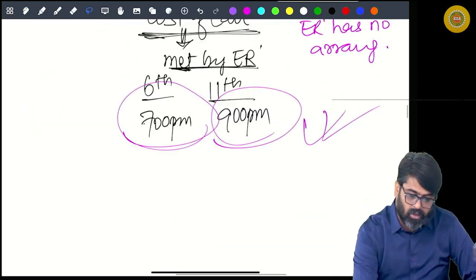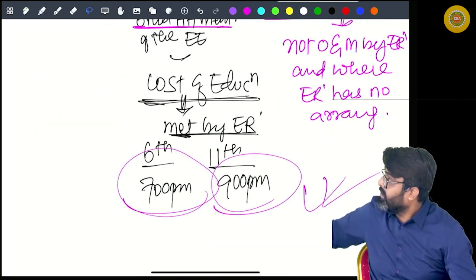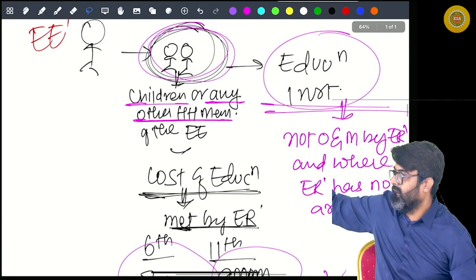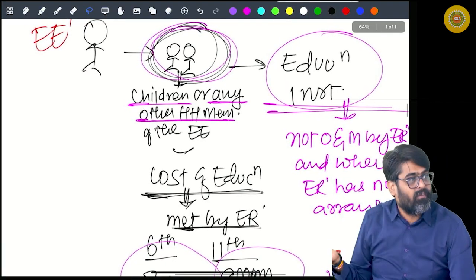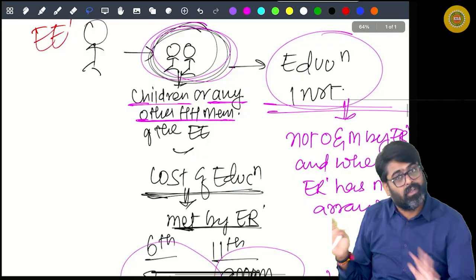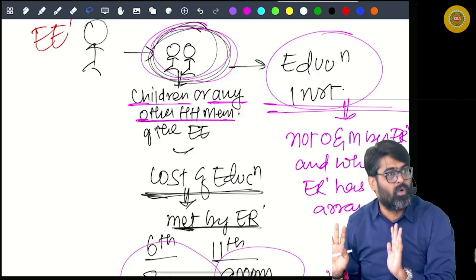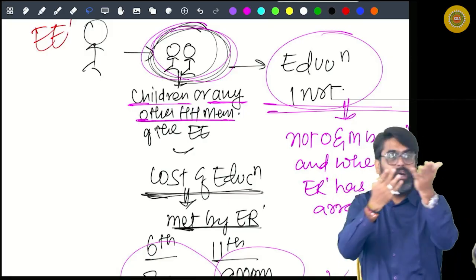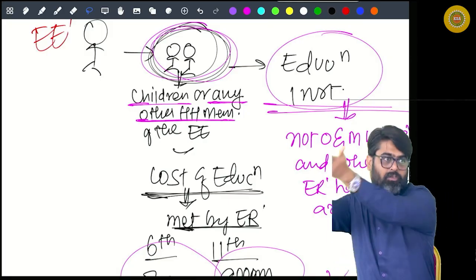Getting my point? Because this cost will not be influenced. The school does not belong to the employer, or the employer does not have any arrangement. So this is completely an independent school. In this school, whatever cost others are paying, you are also supposed to pay.